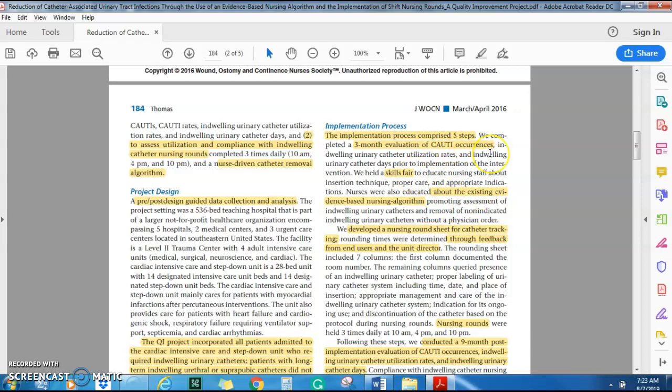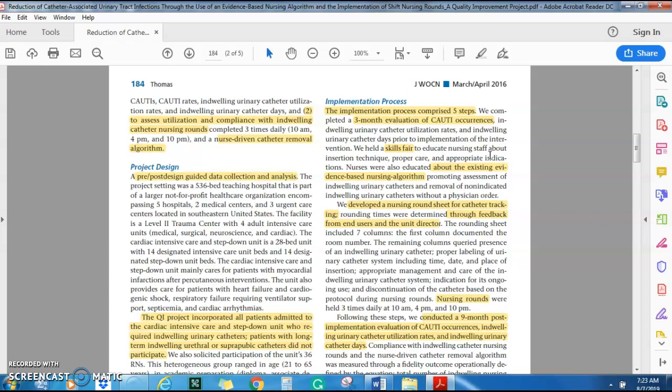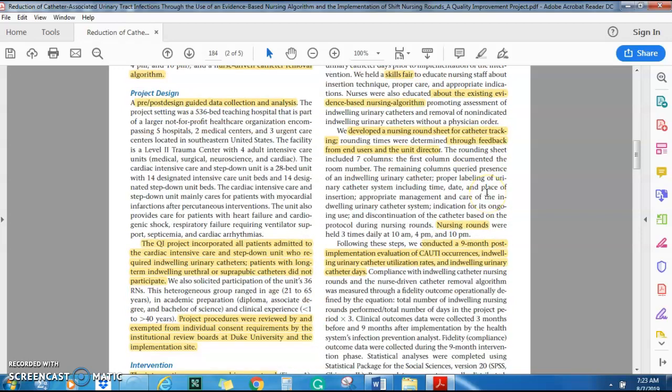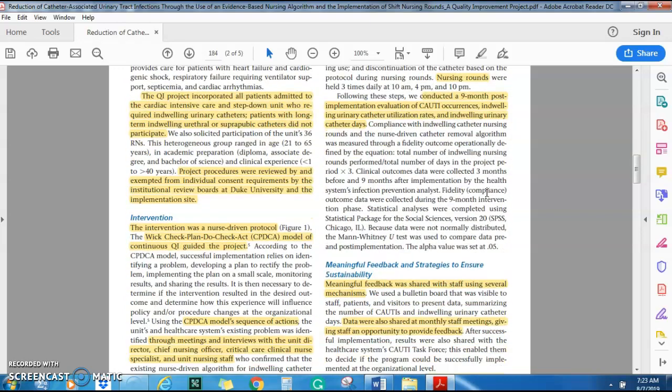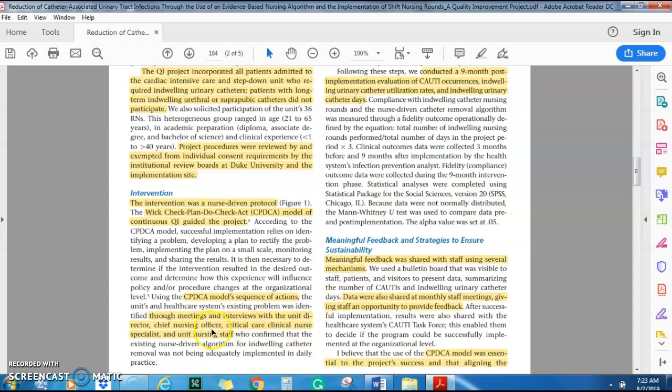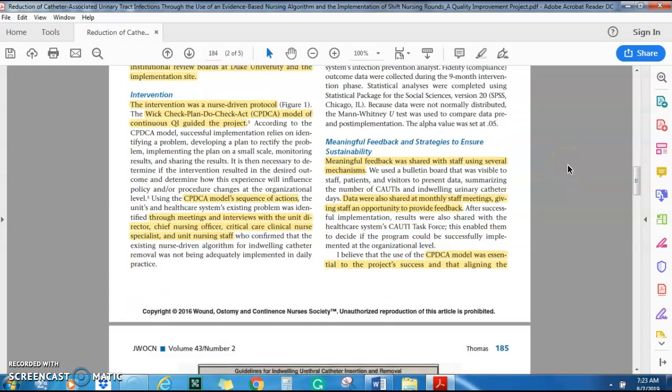And the nice thing is as they moved along, they communicated back. They gave feedback and they received feedback on each one of these steps from the stakeholders, and the stakeholders were the unit directors, the CNEs, the nurses, the clinical nurse specialist, and then of course the nursing staff. The major stakeholders right here besides the patients are the people who had to implement this. So they went through and they explained sustainability. Remember, with the QI project, one of our things is we really want to sustain that change that is positive.